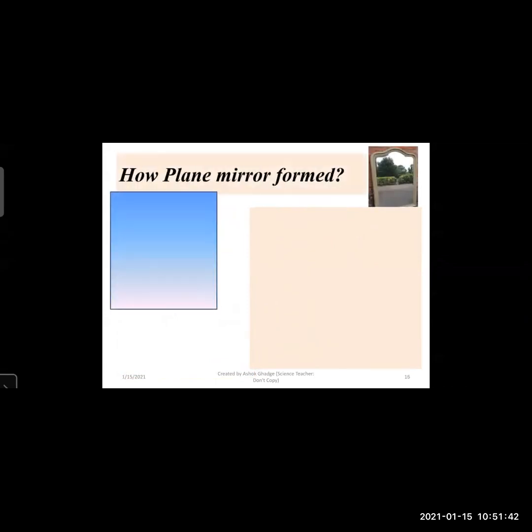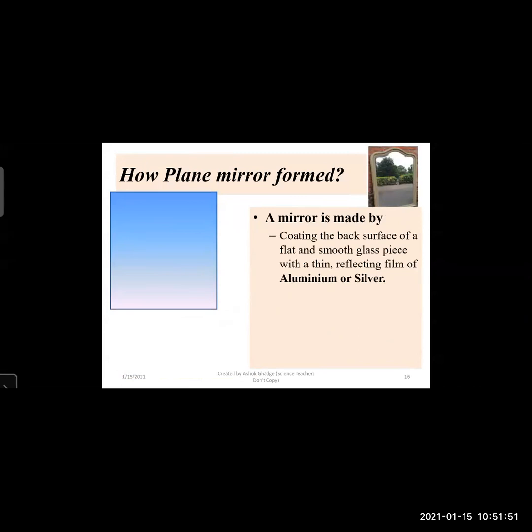So how is a plane mirror formed? First, take a glass. The mirror is made by coating a back surface of the flat, smooth glass piece with a thin reflecting film of aluminum or silver.